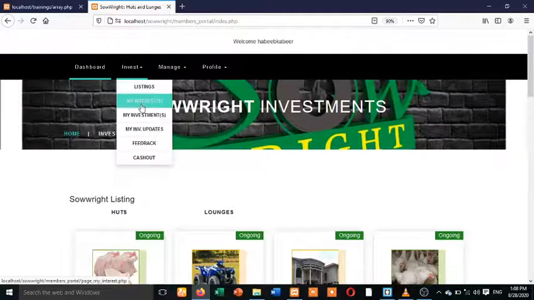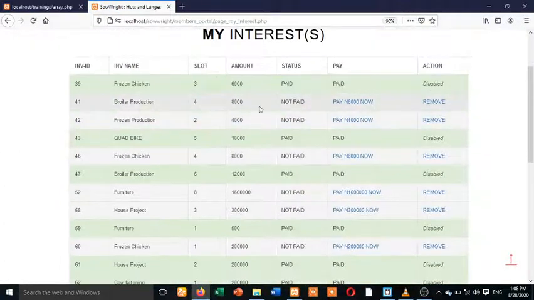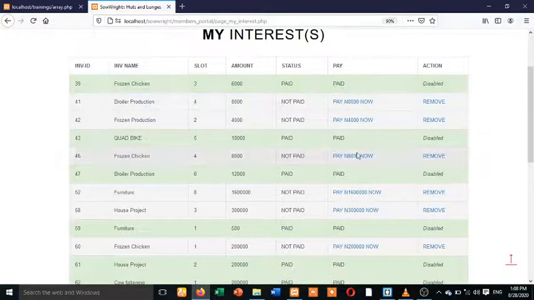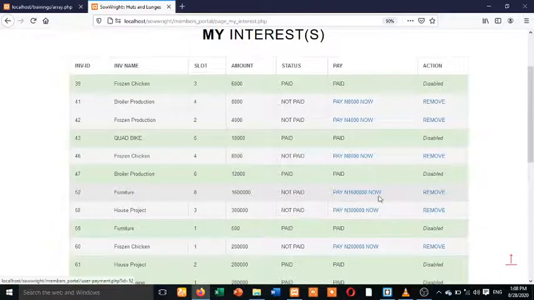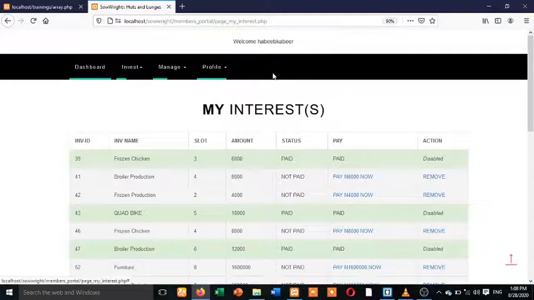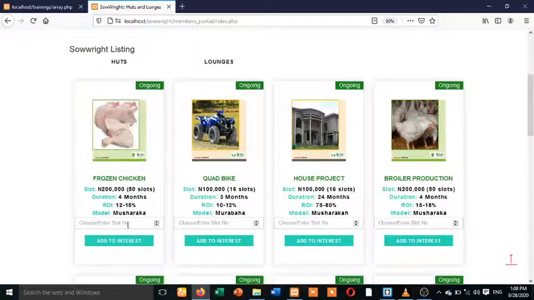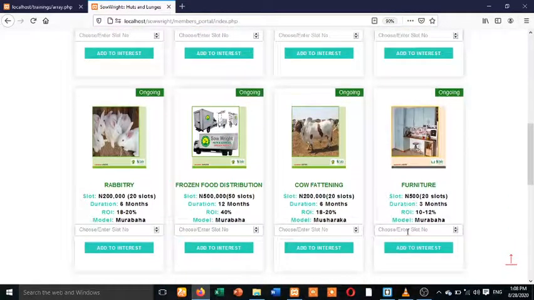Now look at this, my interests. All these things are trying to show me the interests, the ones I've paid for, and the ones I want to remove from my interest. The way the software works is that when you get into the platform sowrite.com, you choose what you want to invest in. Let's take for instance I want to invest in furniture. Maybe 2 slots, and each slot is 500 naira, so my slot is going to be 1,000. I will add it to interest.